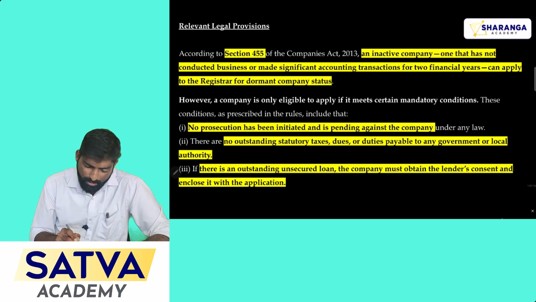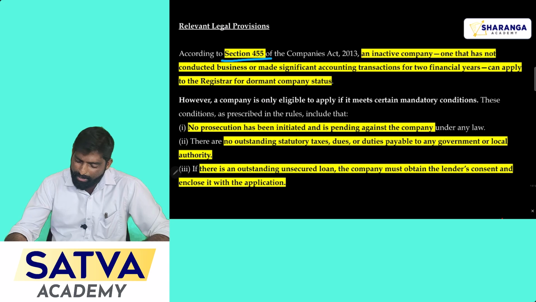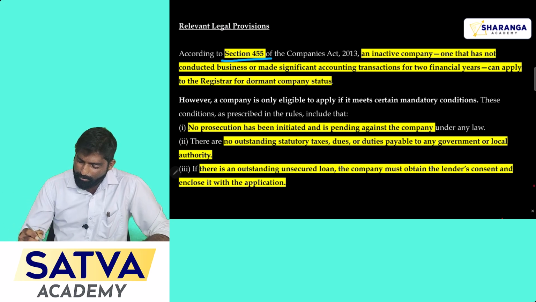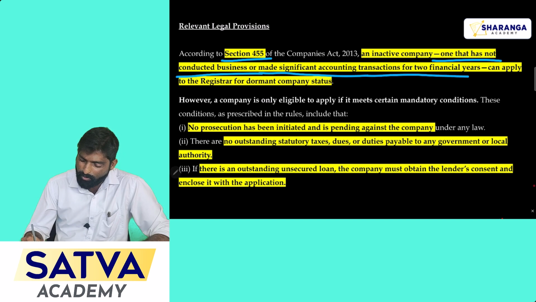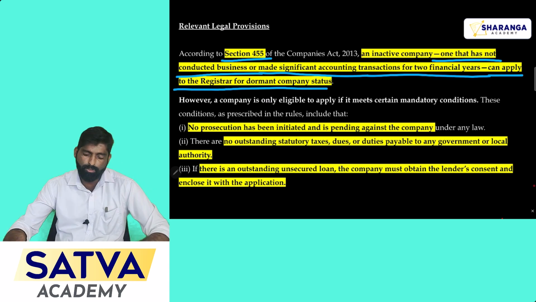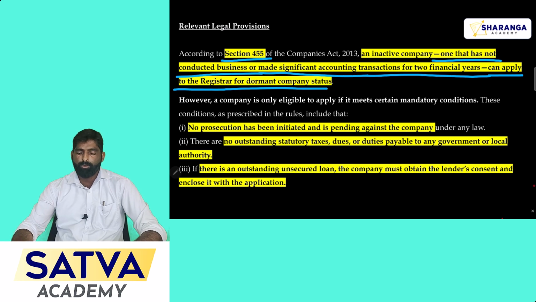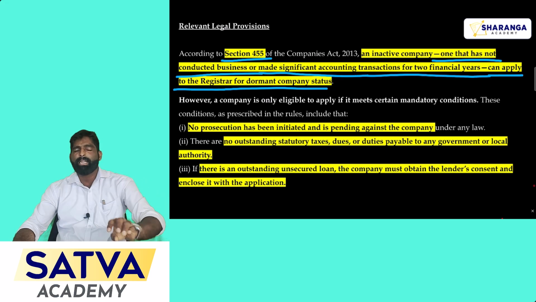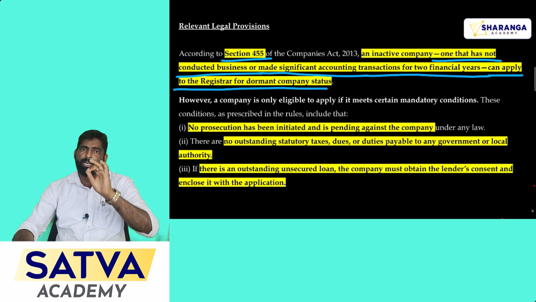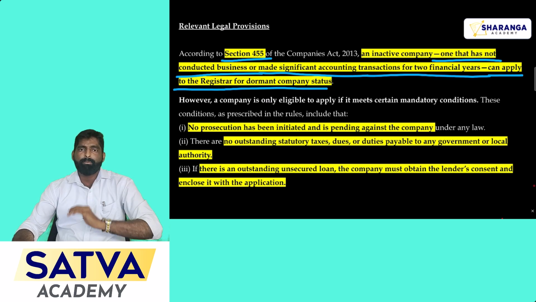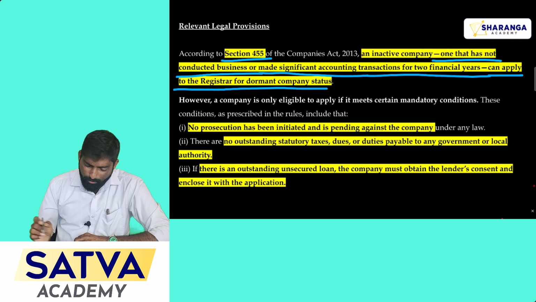See, according to section 455 of the Companies Act, here you can find the meaning of the inactive company: one that has not conducted business or made significant accounting transactions for 2 financial years can apply for the status to the Registrar of Companies. So if you don't make any significant transaction, or don't carry any business activities in your company, such companies can apply for the dormant status in ROC. But for that, there are some other provisions also. You have to follow those provisions.